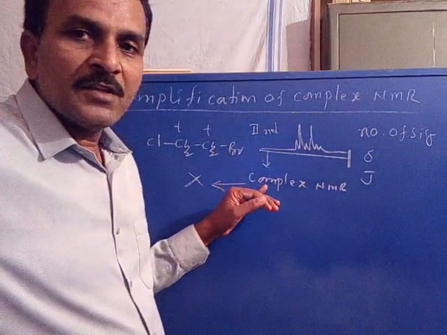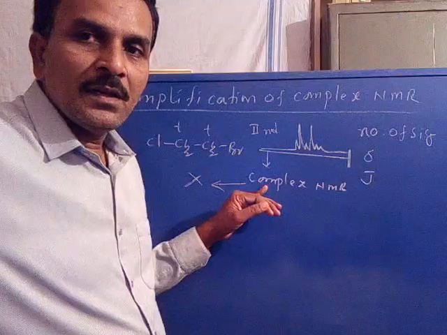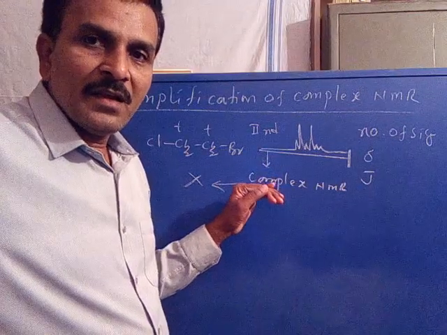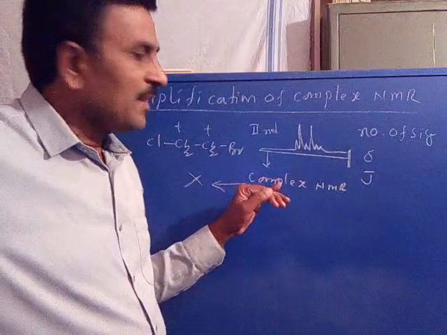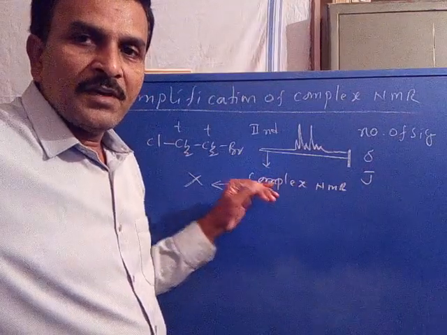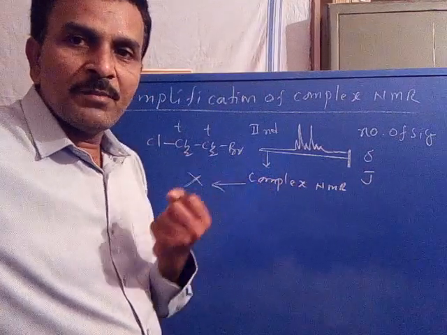When the spectrum is complex, what is complexity? The complexity is that the signals are overlapped in the spectrum. Now when the spectrum is complex, its interpretation to get the information is difficult.